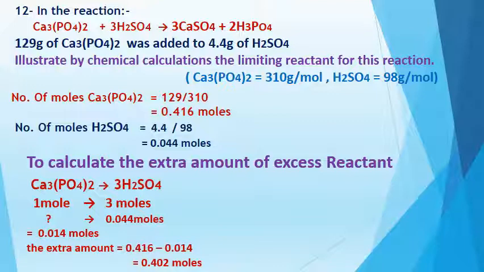This is the number of moles that he gave you before for calcium phosphate, minus the 0.014 moles that I need to react with 0.044 moles only. The excess amount that doesn't enter the chemical reaction is 0.402 moles of calcium phosphate.